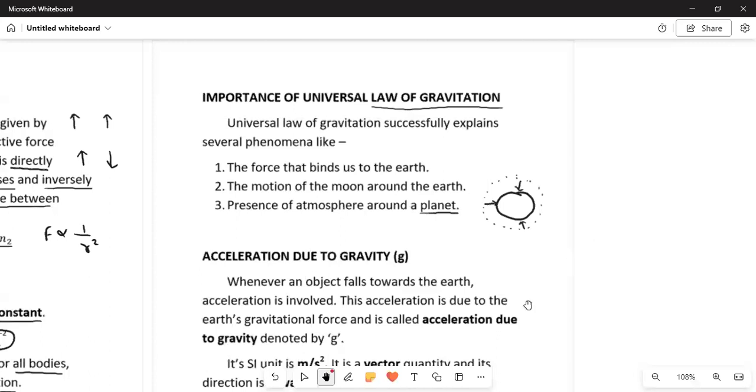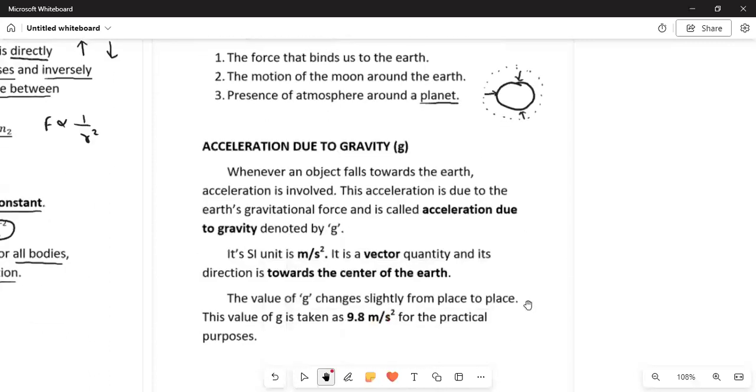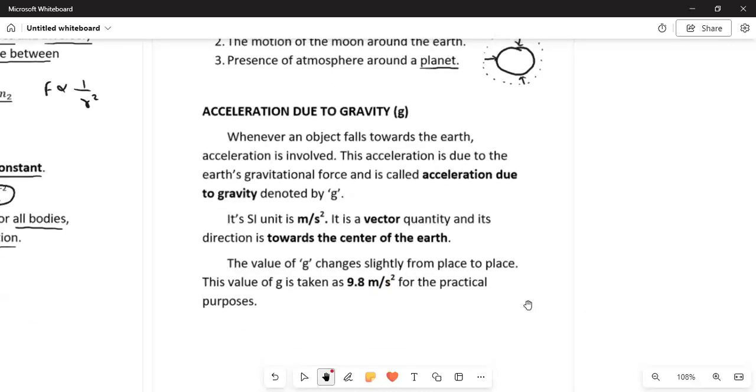Right? So now we'll move on to our next point, which is the acceleration due to gravity.